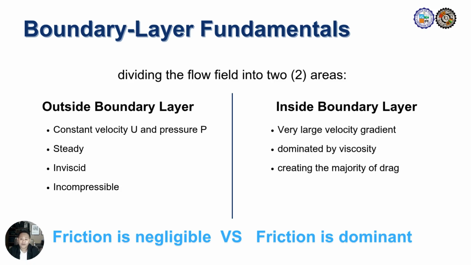Prandtl proposed that the flow around a solid body could be separated into two distinct regions, one outside the boundary layer and one within it. The fluid motion outside this thin layer typically exhibits uniform velocity and pressure, behaving in a steady, inviscid, and incompressible manner. In contrast, the region inside the boundary layer is where velocity gradients are steep and viscous forces dominate. This is also the main zone responsible for drag on a surface. Essentially, the frictional forces from the flow within the boundary layer far exceed those from the outer flow.